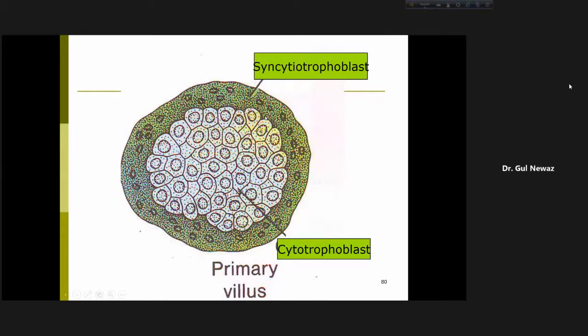We will see this. So inside is the cytotrophoblastic core and outside is the syncytiotrophoblasts. This comes in the exam, in the final exam MCQ question. Describe the development of placenta. So you have to know it. So this is the syncytiotrophoblastic, inner is the cytotrophoblast. So this is a primary villus formed during the 13th day.